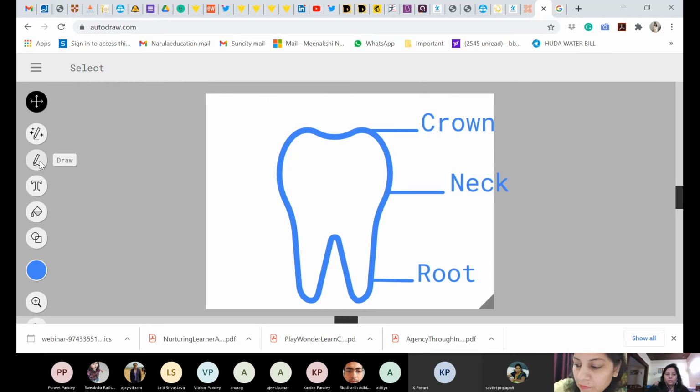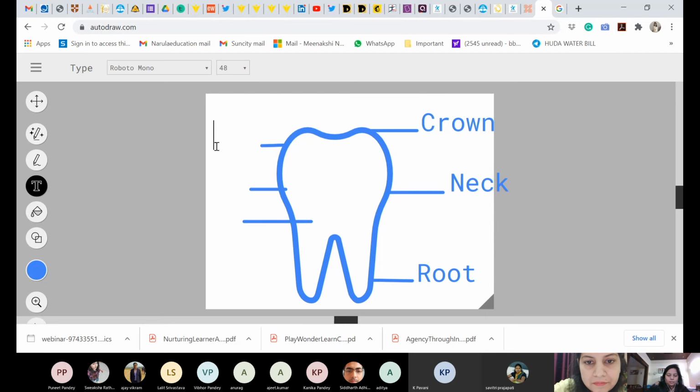You can even explain whatever you want to your students. See? Now I want to just reduce the size because I'm not able to fit it over there, right? Text. Is enamel.